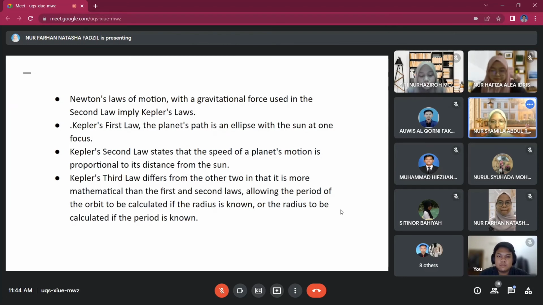And lastly, Kepler's third law differs from the other two in that it is more mathematical than the first and second laws, allowing the period of the orbit to be calculated if the radius is known, or the radius to be calculated if the period is known. And it specifies that the square of the orbital period is proportional to the cube of the radius, and this applies not only to planets orbiting the Sun but also to satellites orbiting the Earth, and therefore it is important in space technology. So I think that's all.